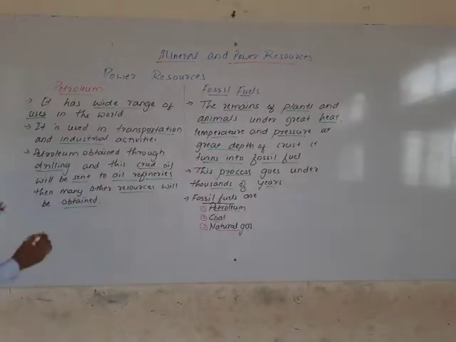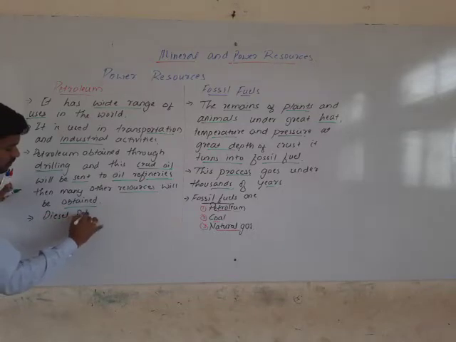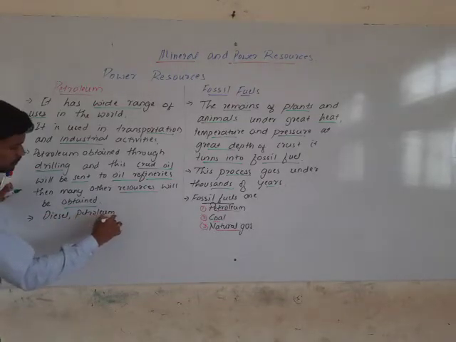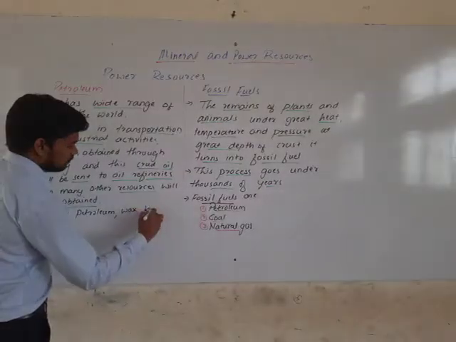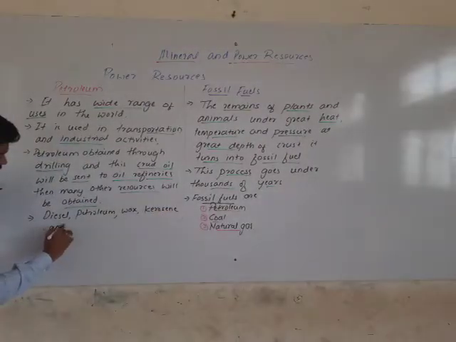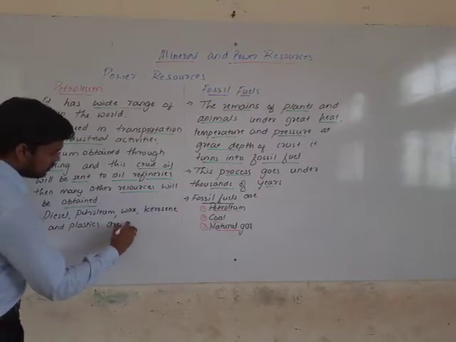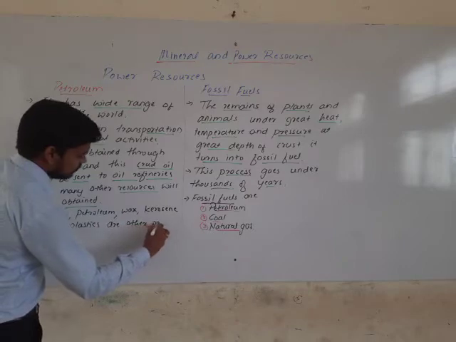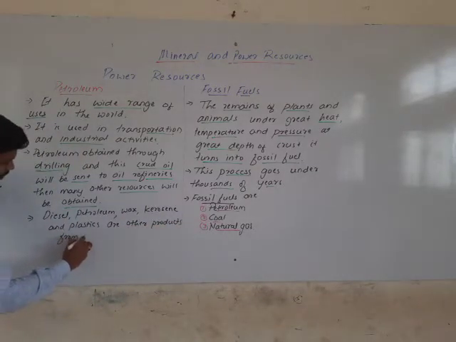So what are those? Diesel, petroleum, wax, kerosene, and plastics, or other products from petroleum.